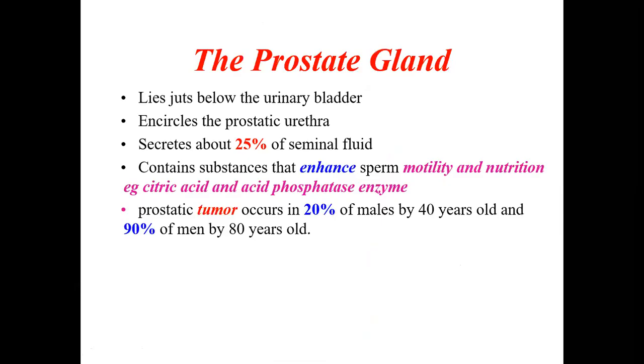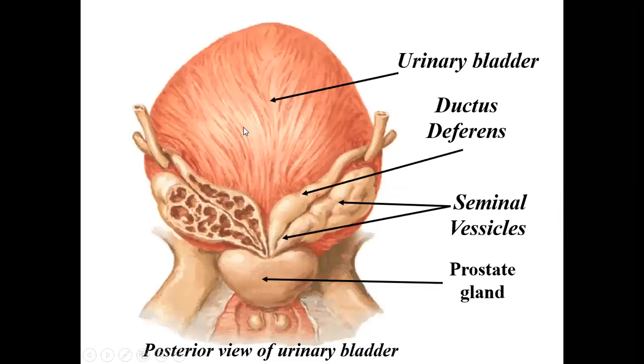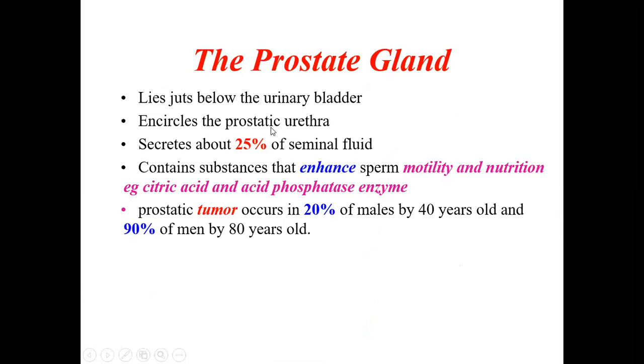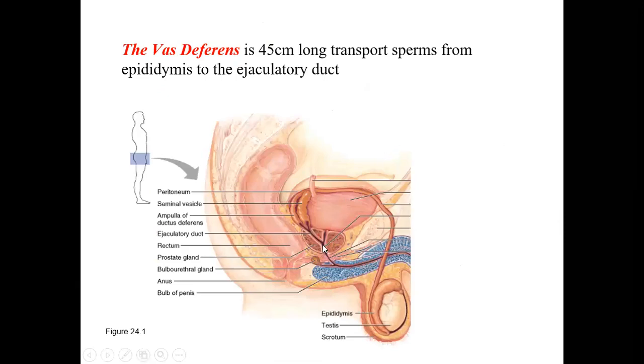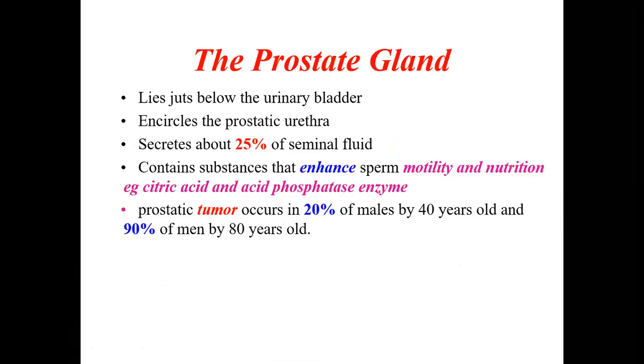Now the next important organ is the prostate. This lies just below the urinary bladder. As you can see here, just below the bladder, this is the prostate. It encircles the prostatic urethra, as we have seen. So around the prostatic urethra is the prostate, and it secretes about 25% of the seminal fluid. Even though it is larger than the seminal vesicle, the prostate produces only 25% of the seminal fluid.